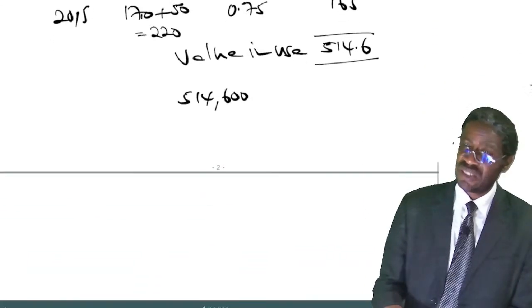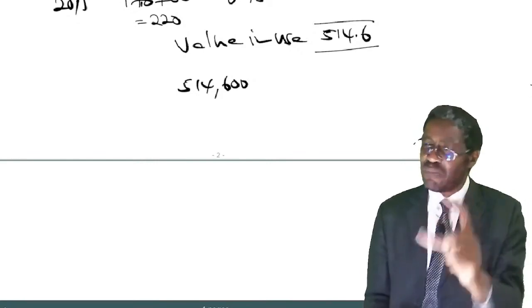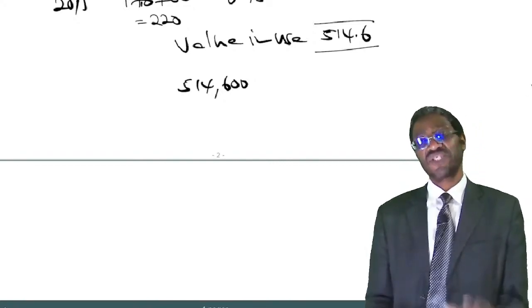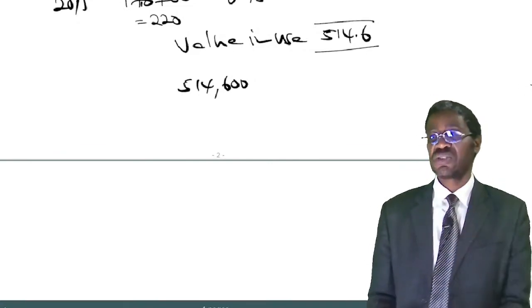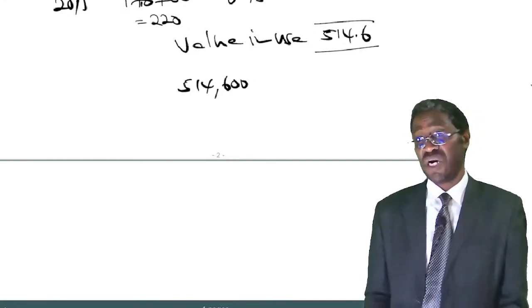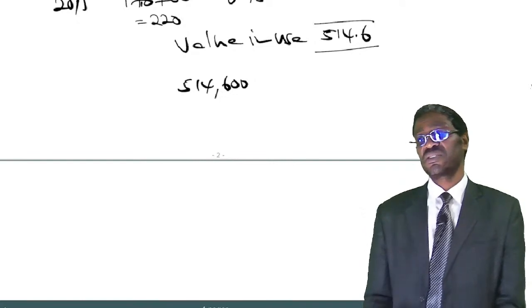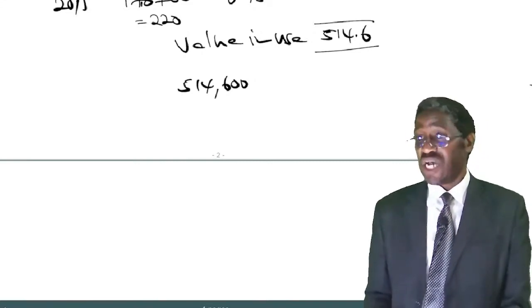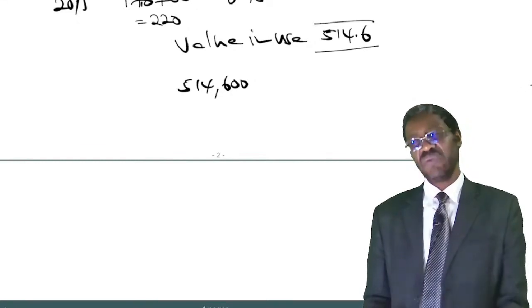So I want you to put down something like this. Say this: comparing the carrying amount of the plant, shillings 500,000, with its recoverable amount, shillings 514,600, the plant has not suffered any impairment loss.